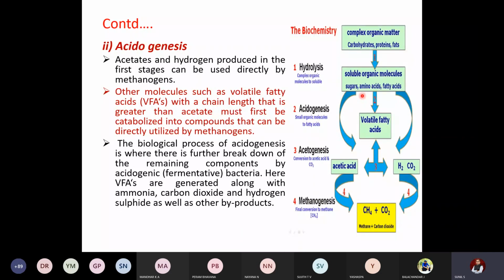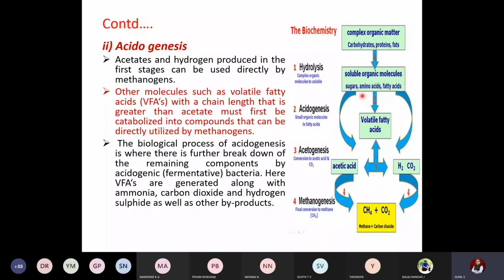The biological process of acidogenesis breaks down the remaining components which were not broken down in the first phase. Usually the fatty acids which have a very thick chain will not be broken down in the first phase. So those volatile fatty acids will be broken down into ammonia, carbon dioxide and hydrogen sulfide. These will be the byproducts. So this is the second step.